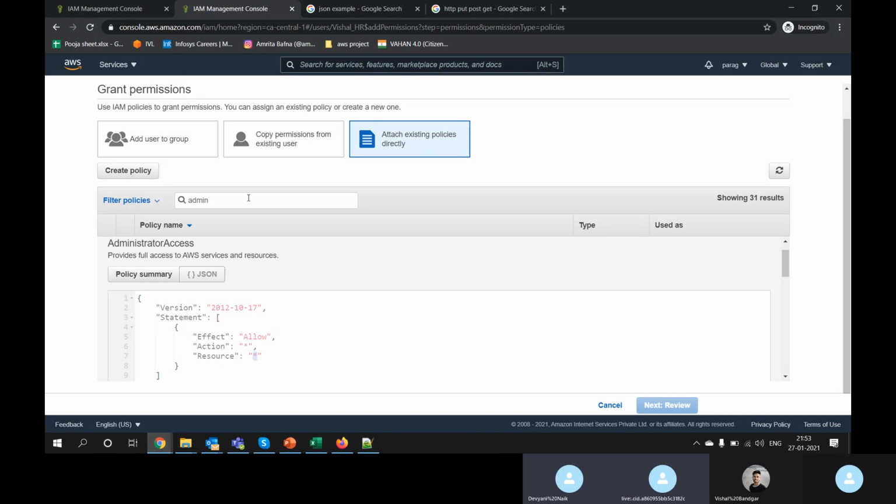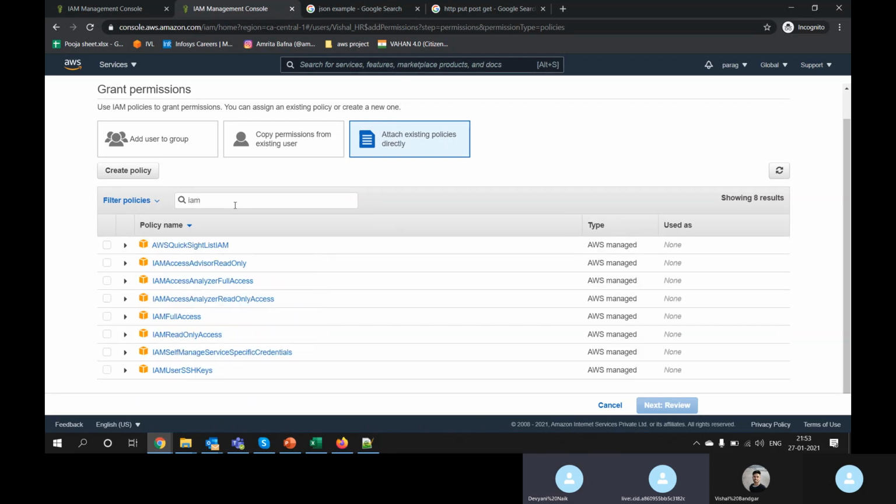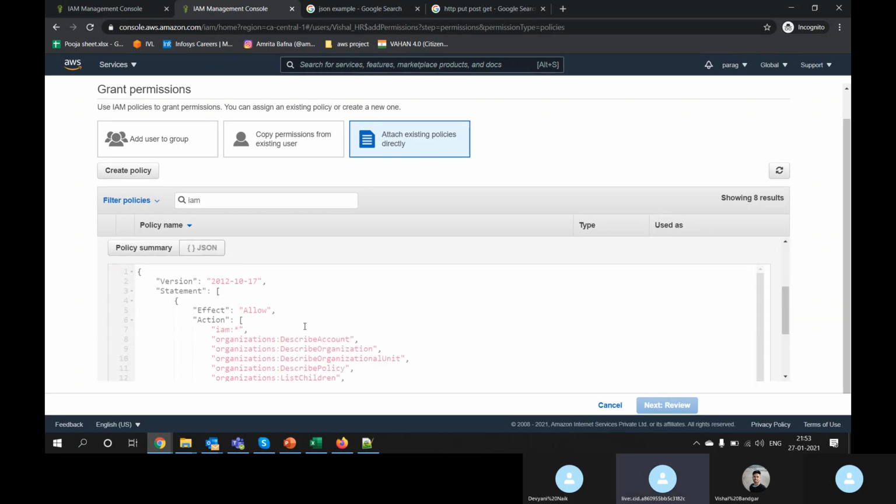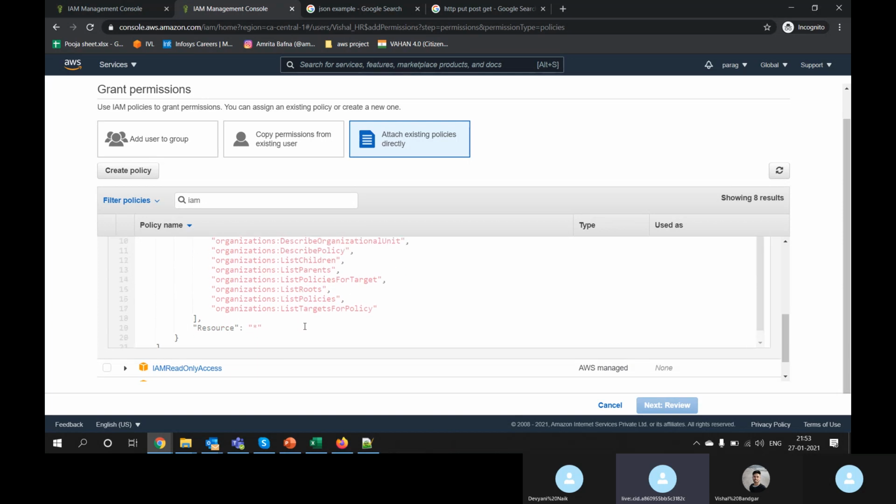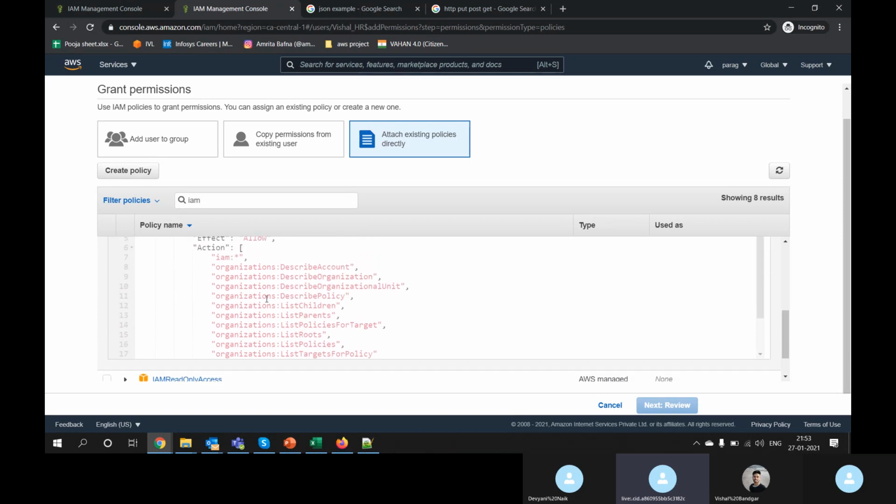Wildcard, star means full. Okay. And I want to give IAM. So I will type IAM, enter. Inside IAM templates, these are the list I can select. I just want to give IAM full access, which means they can read, write, update anything. You can see these are the permission: IAM star, so everything inside IAM.